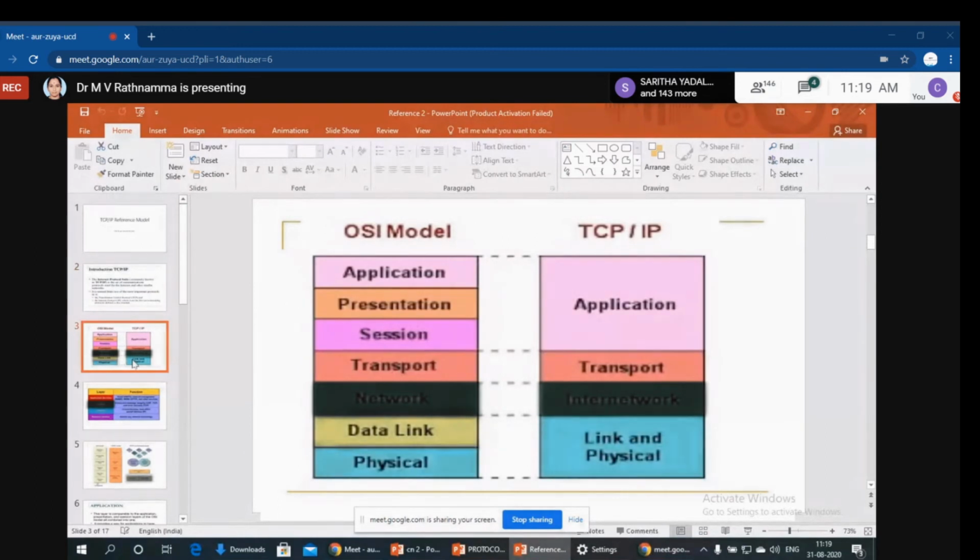And coming here, the OSI model has 7 layers and TCP/IP has only 5 layers. Here we are combining physical and data link layer as link and physical, but it is also counted as 2. And network is otherwise called internetwork, transport, and these three are combined as the application layer. So the OSI reference model has 7 layers and TCP/IP has only 5 layers.